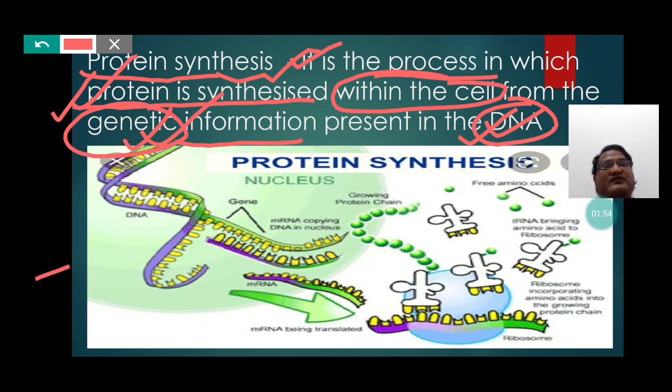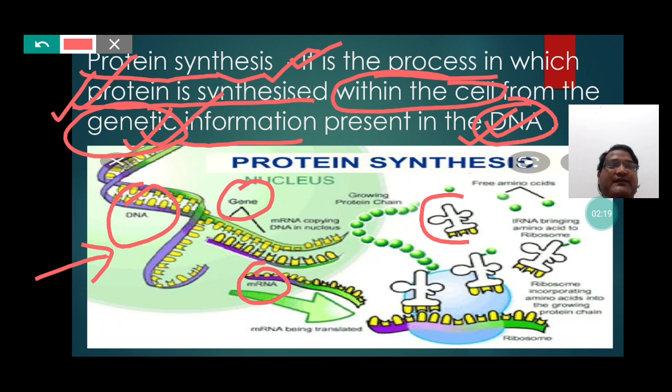So, students, in this picture, if you concentrate, you will be able to notice DNA, genes which are coding the informations for protein synthesis, mRNA, tRNA, and further free amino acids, the smaller subunit of ribosome and the larger subunit of ribosome.